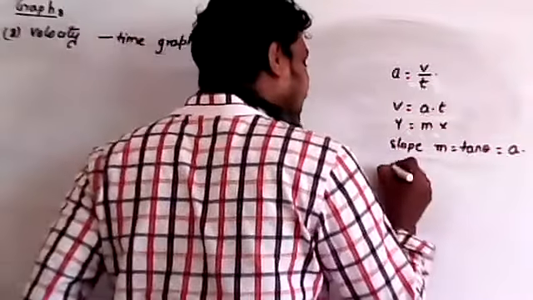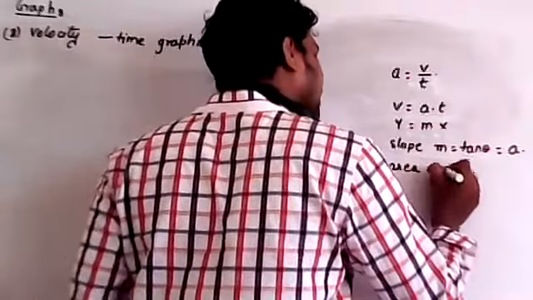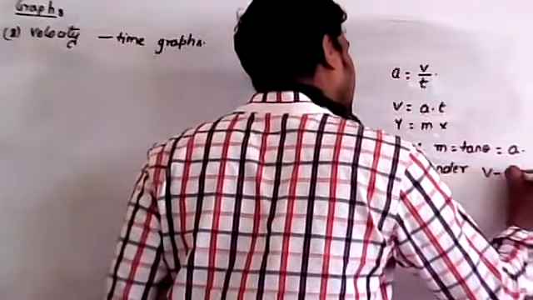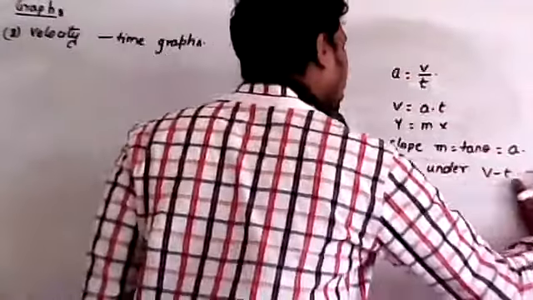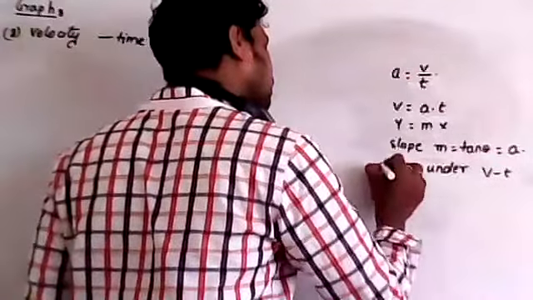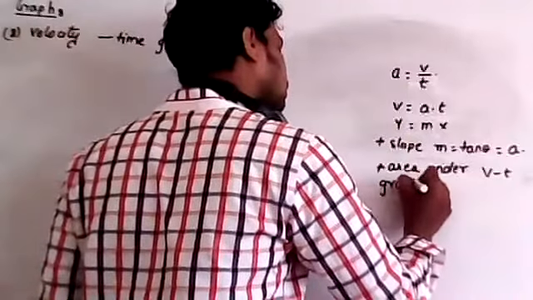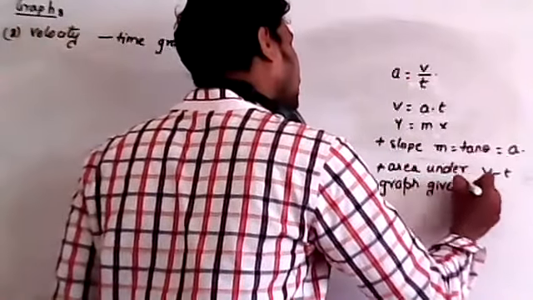Area under velocity time graph gives displacement.